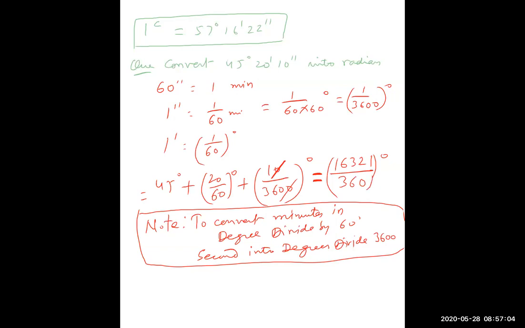Now to convert degrees into radian, what you have to do? Just multiply by pi by 180. So what we will do, we will multiply by pi by 180.